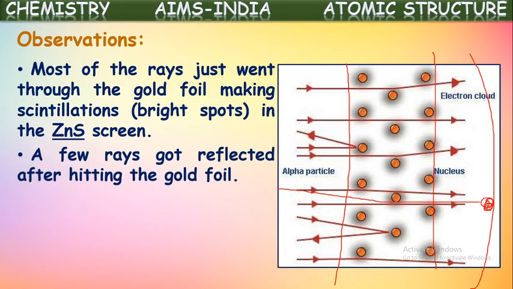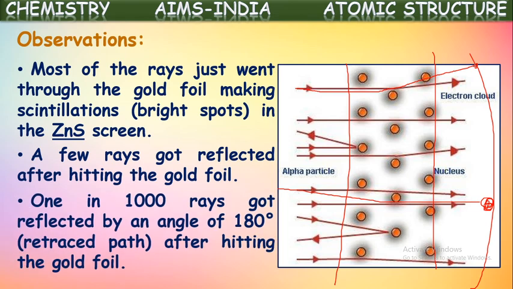Next observation, a few rays got reflected after hitting the gold foil. So some of the rays, see here, after hitting the gold foil, are deflected from their path like this, a little deviation. Instead of falling here, they make some scintillations a little to the side. Means some of the rays are reflected by hitting the gold foil.